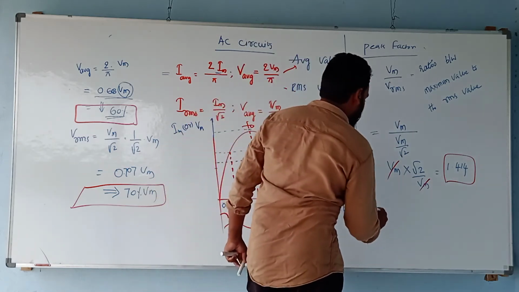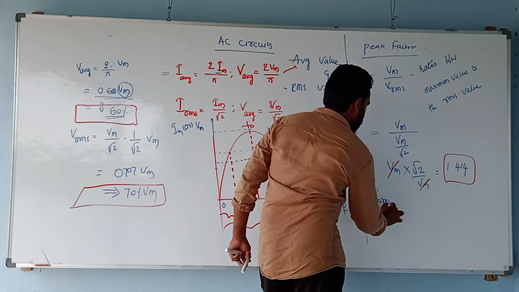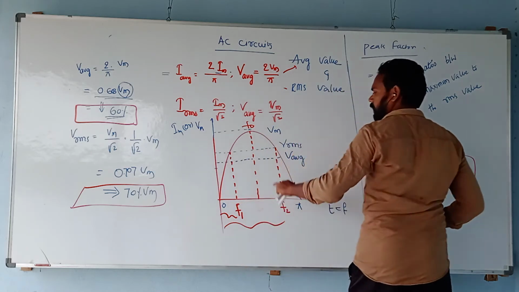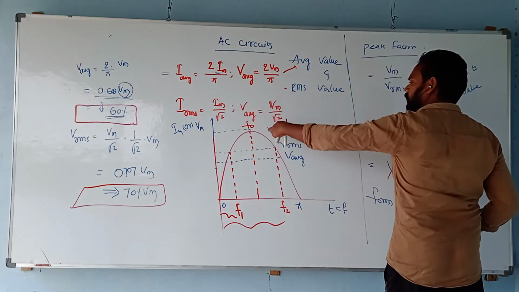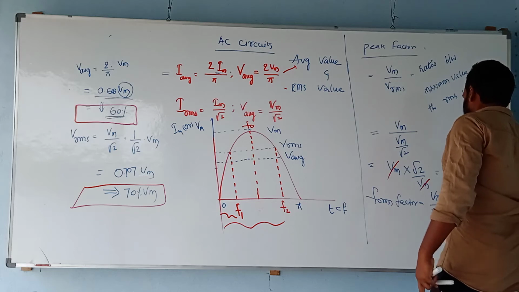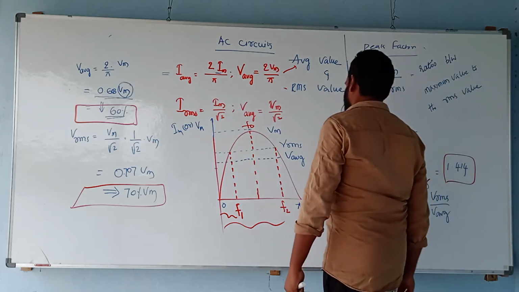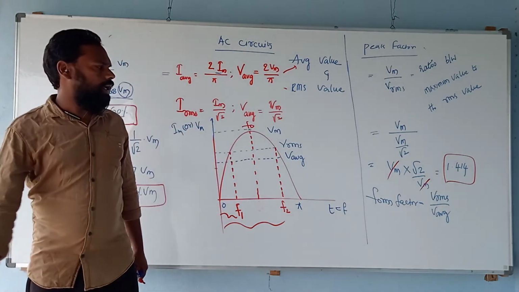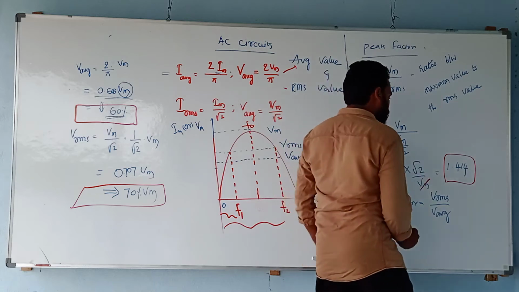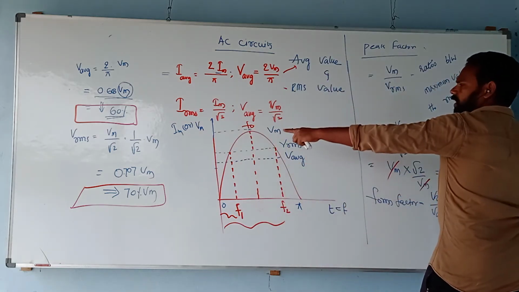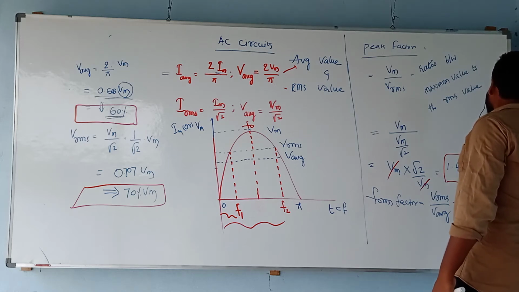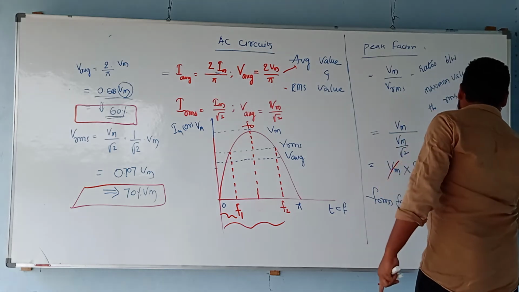If you calculate the form factor, it will be equal to the ratio between two values, excluding the maximum value. Now you take the ratio between the RMS value and the V average, or else it is the ratio of the RMS value to the average value. This is the form factor. Now, what is the Vrms value? What we calculated here, Vrms will be Vm by root 2. What about V average?